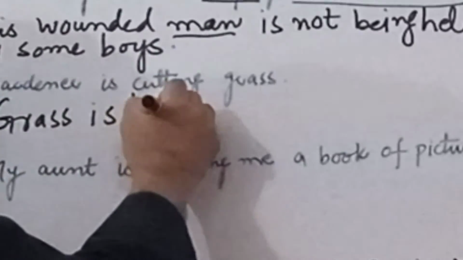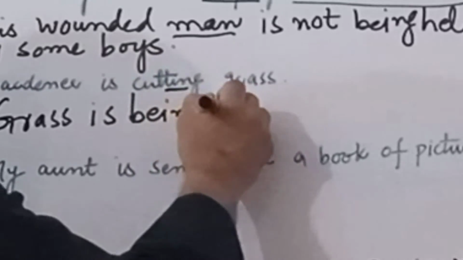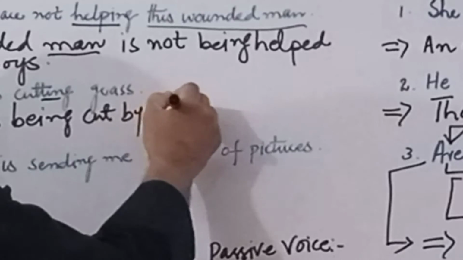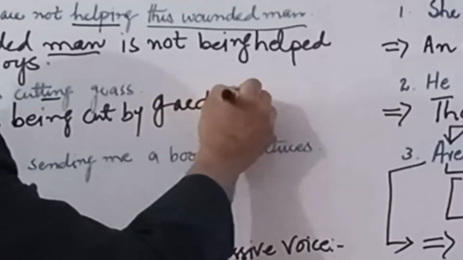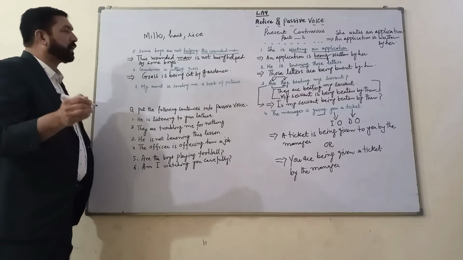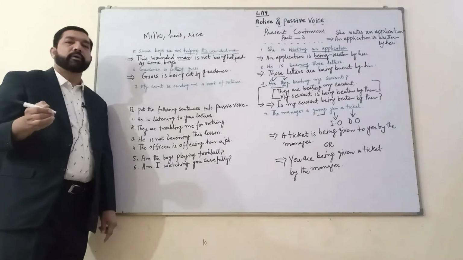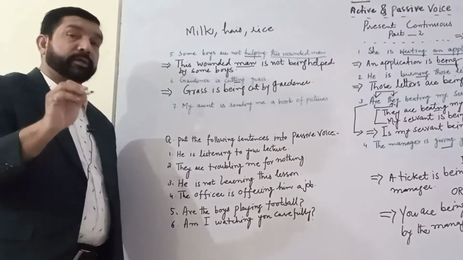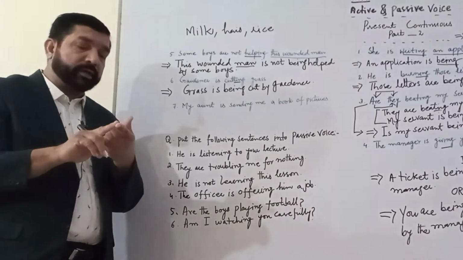बीइंग का इजाफा करें और इस फर्स्ट फॉर्म को थर्ड में कर दें. Cut, by gardener. Grass is being cut by gardener. घास माली के जरिए से काटी जा रही है. Gardener is cutting grass. Right? Must have got it.